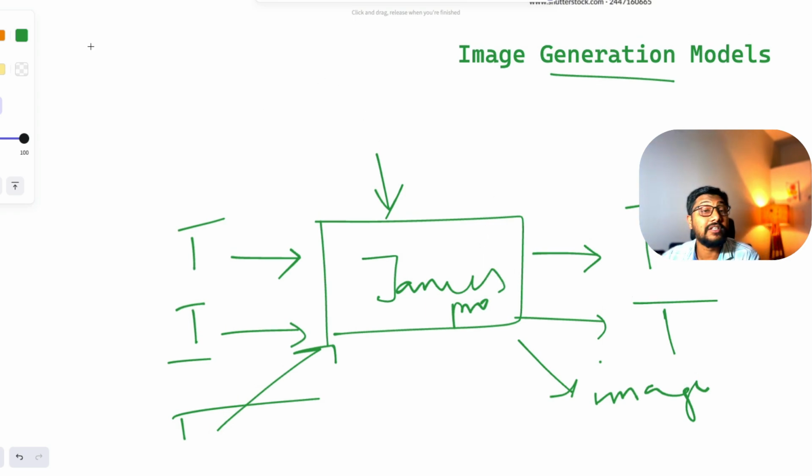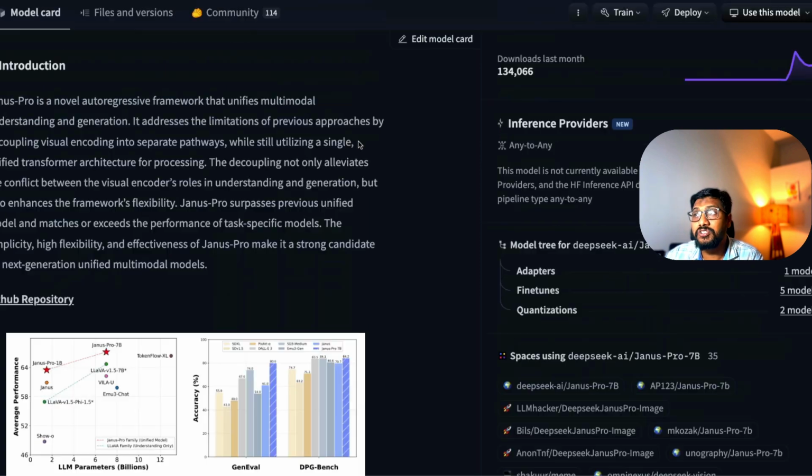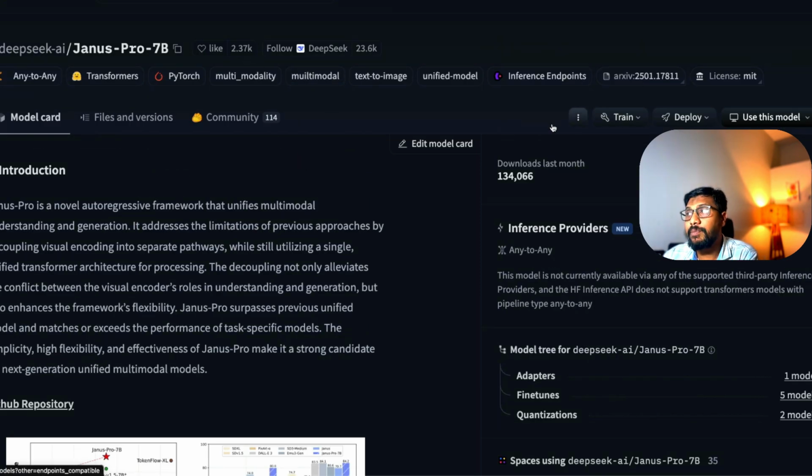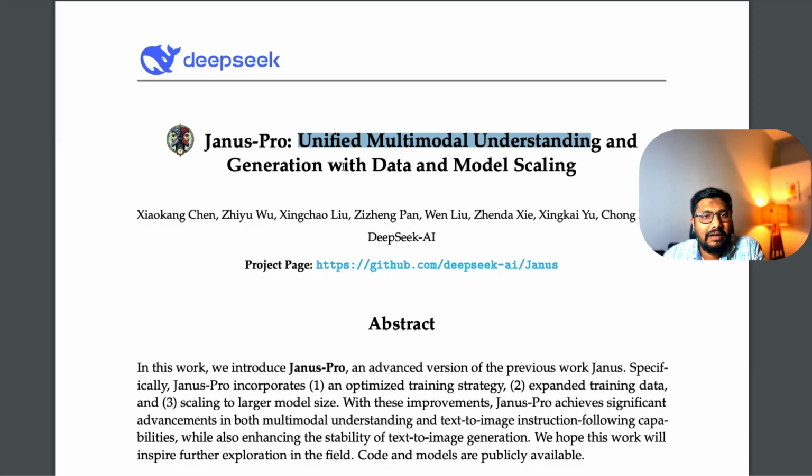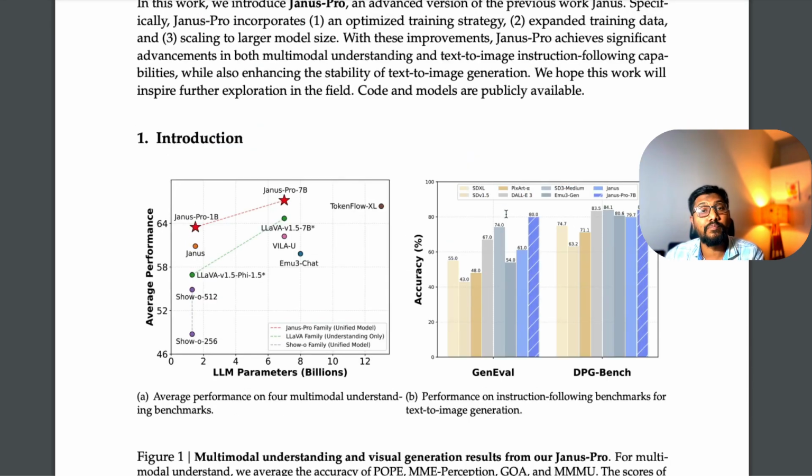And that box is open source. So the Deepseek Janus Pro 8 billion parameter model is available with an MIT license on Hugging Face's Model Hub. You can go download and start using it. And this model is not even a useless model. It is actually a model that is beating every other single model in this kind of family.